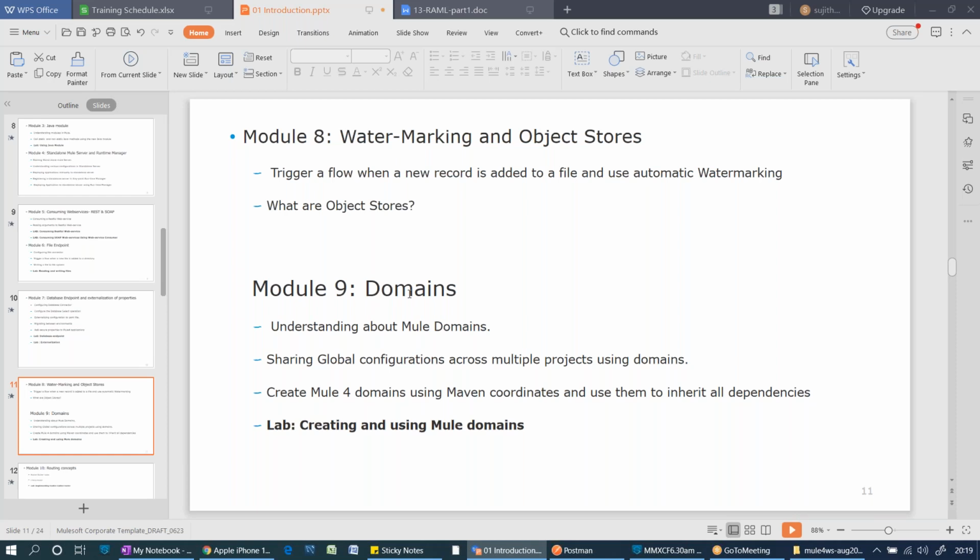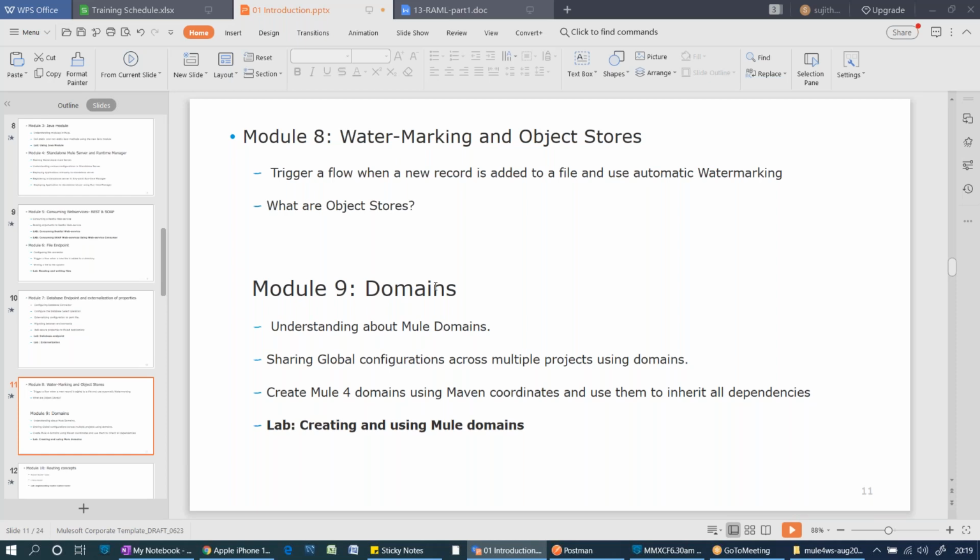And we have a domain project. What is a domain project? By default, all the projects of Mule will be deployed under some domain called default. How to customize that domain? What is a domain? How to create a domain project? Everything we'll see in the domain project module.